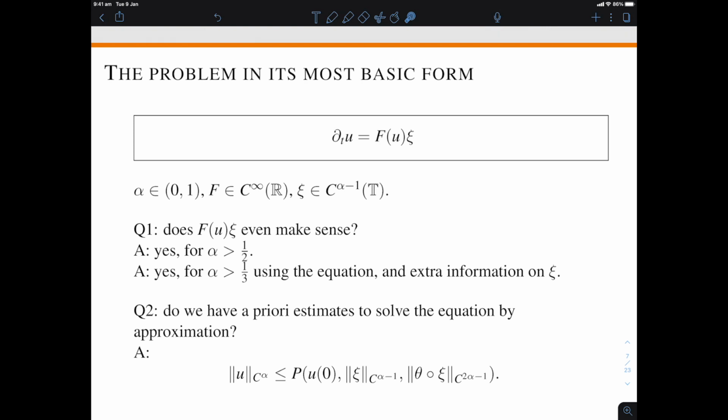The key thing to remember is that the a priori estimates that we get and the information that we need about the driver to do all of this is not just that the driver is in C alpha minus 1, but that the term theta resonant product with the driver is in C2 alpha minus 1.